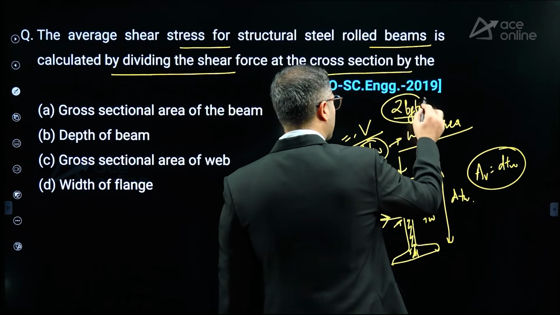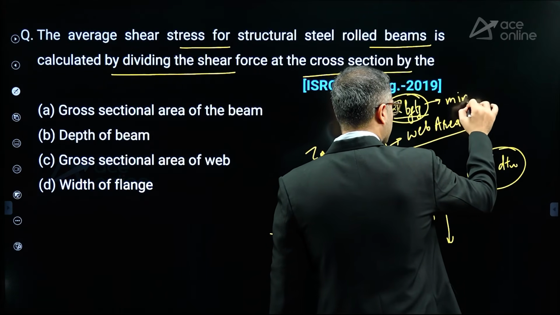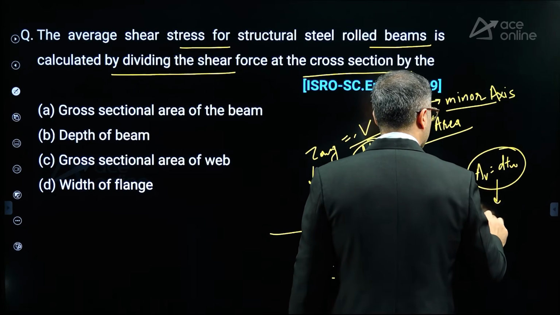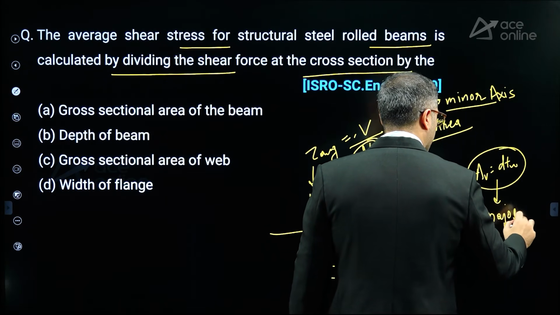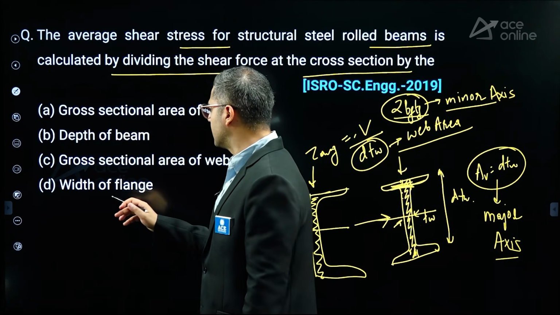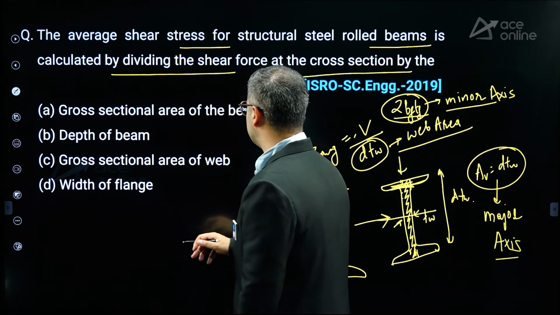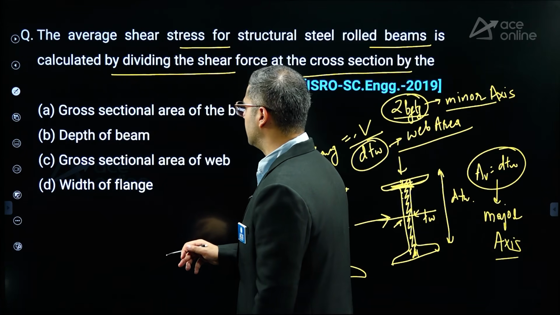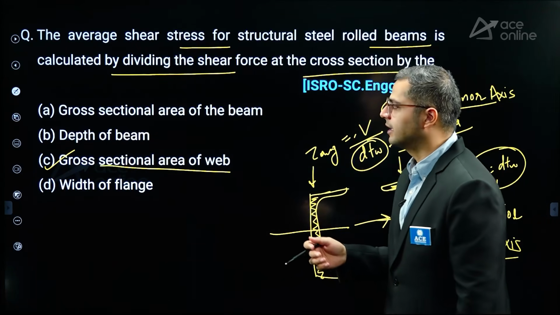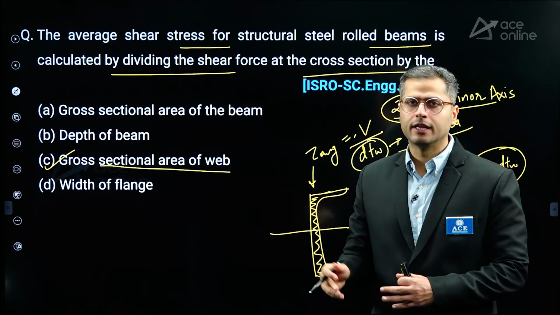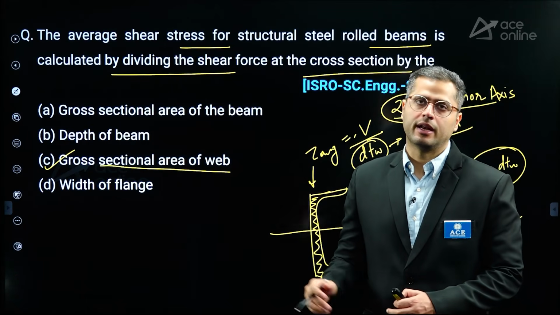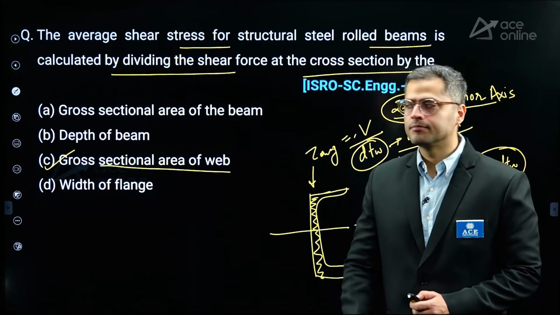So this is for minor axis bending, and this is for major axis bending. All of these points have to be considered in terms of solving the question, but here option C, gross section area of the web, shall be the correct answer, because in most cases when nothing is mentioned in the question, you have to assume that major axis bending is the concept they are talking about.